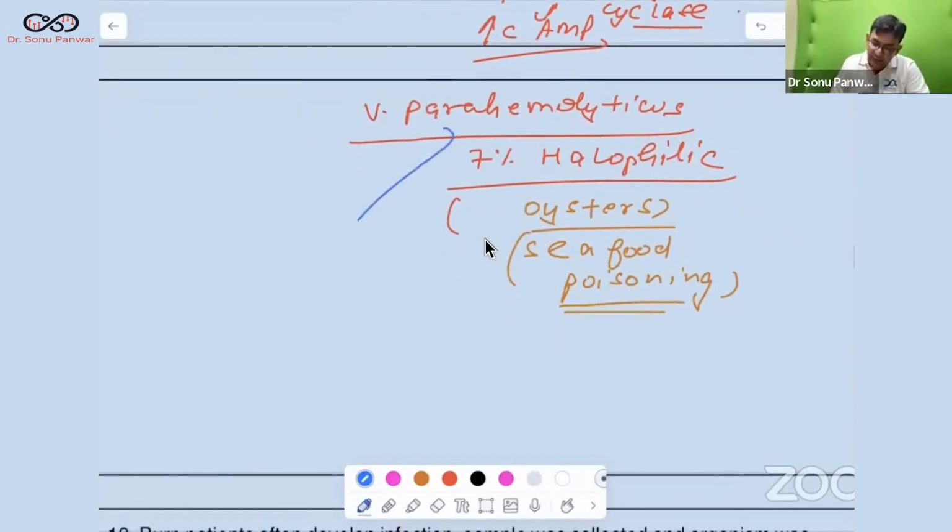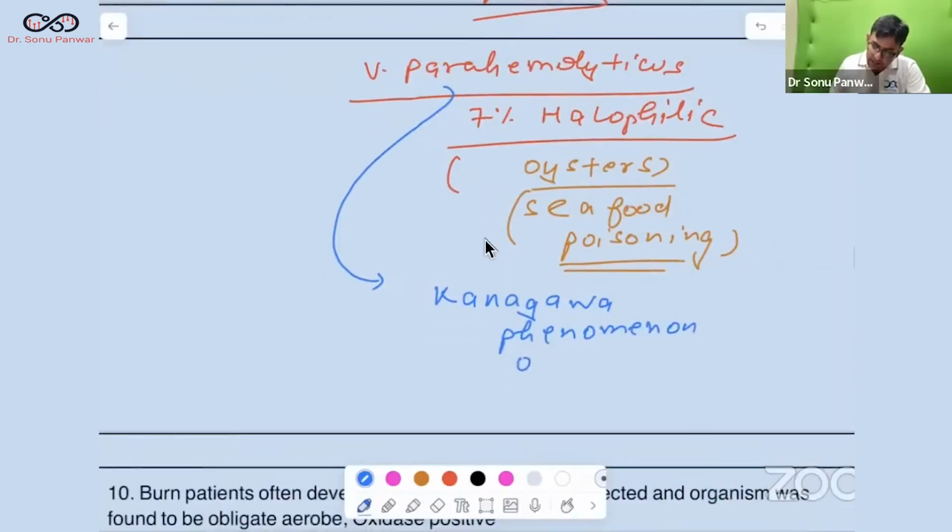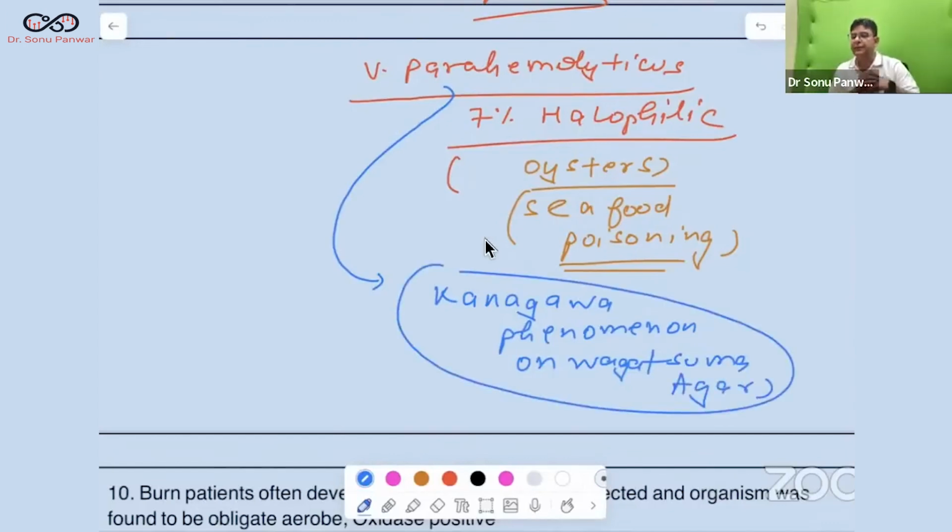In this Vibrio parahemolyticus, what was asked in the question? That it shows a phenomenon, the Kanagawa phenomenon on Wagatsuma agar. This particular one was asked in the exam. What is the Kanagawa phenomenon? It is enhanced beta hemolysis on Wagatsuma agar. Wagatsuma is a high salt content agar because they are 7% halophilic.